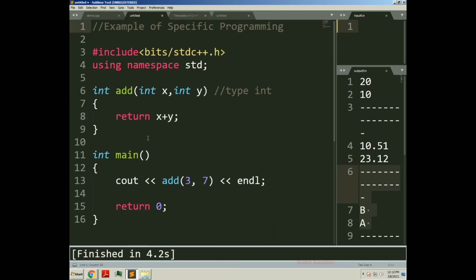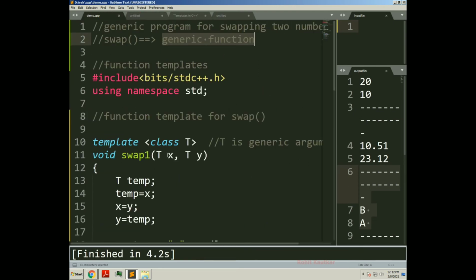For example, in whatever example we have discussed, both x and y will be of type T. But if you want to swap where one is integer and one is float, then you need to specify one more generic type. So you will be able to work with pairs of data types, like one integer and one float, one character and one double, like this.